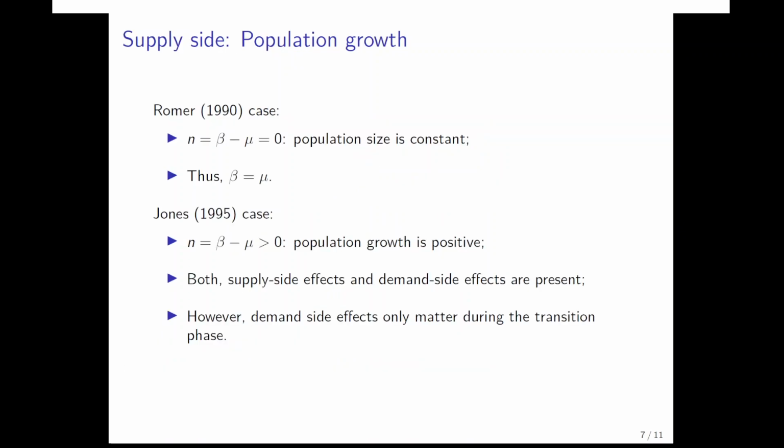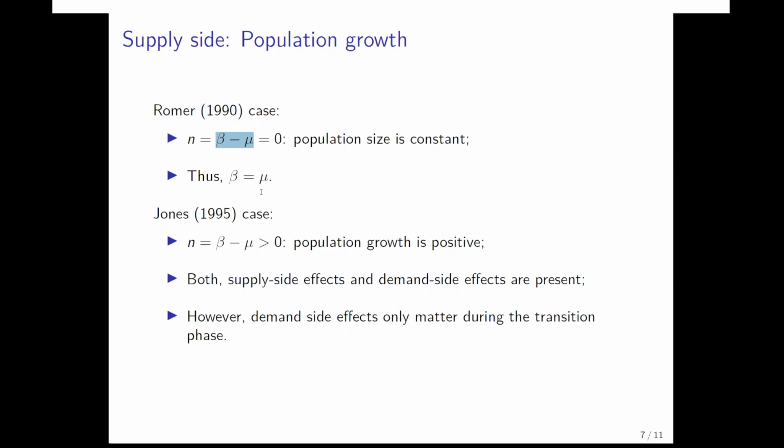Now we turn to what changes on the production side of the economy. And here we have to distinguish again between the Roma case and the Jones case, where in the Roma model a central assumption is that the population size stays constant. That means in our case that the difference between the birth rate and the death rate has to be equal to 0. So the birth rate is equal to the death rate, and we can only analyze changes in the economy when both of these rates change at the same time in the same direction to the same extent.